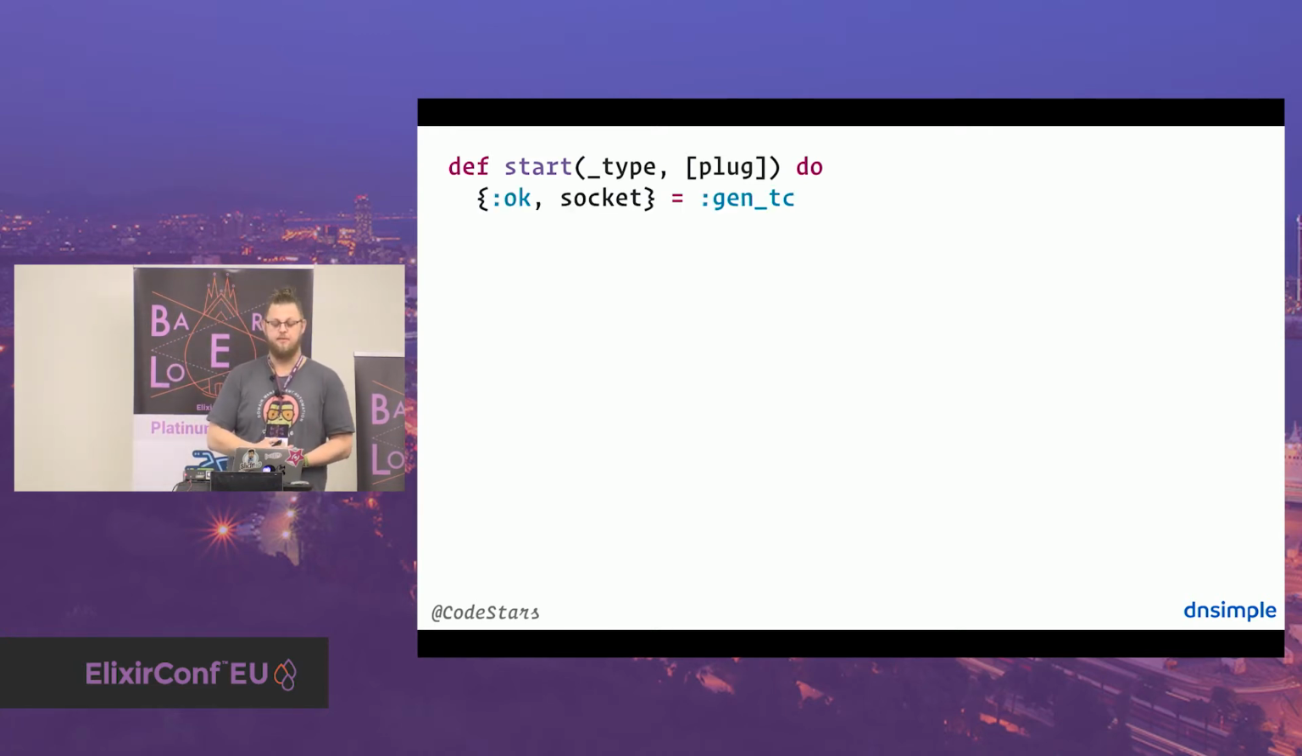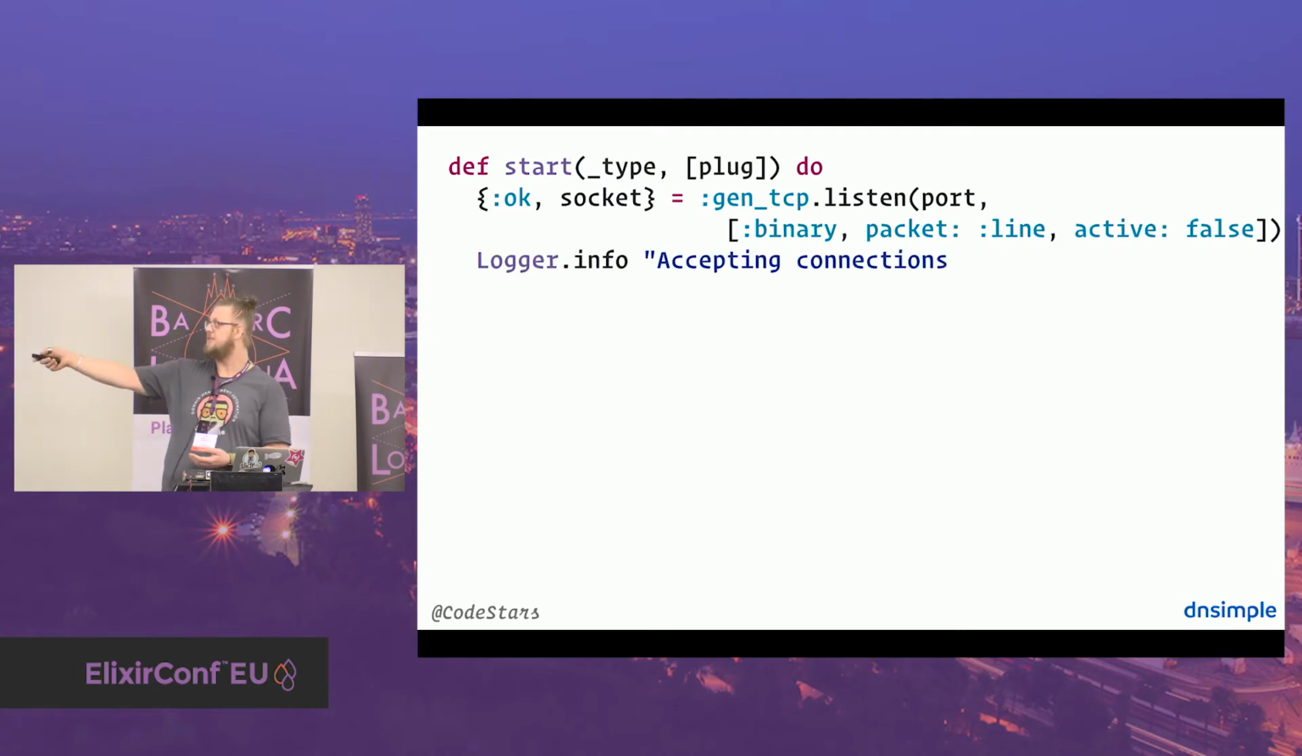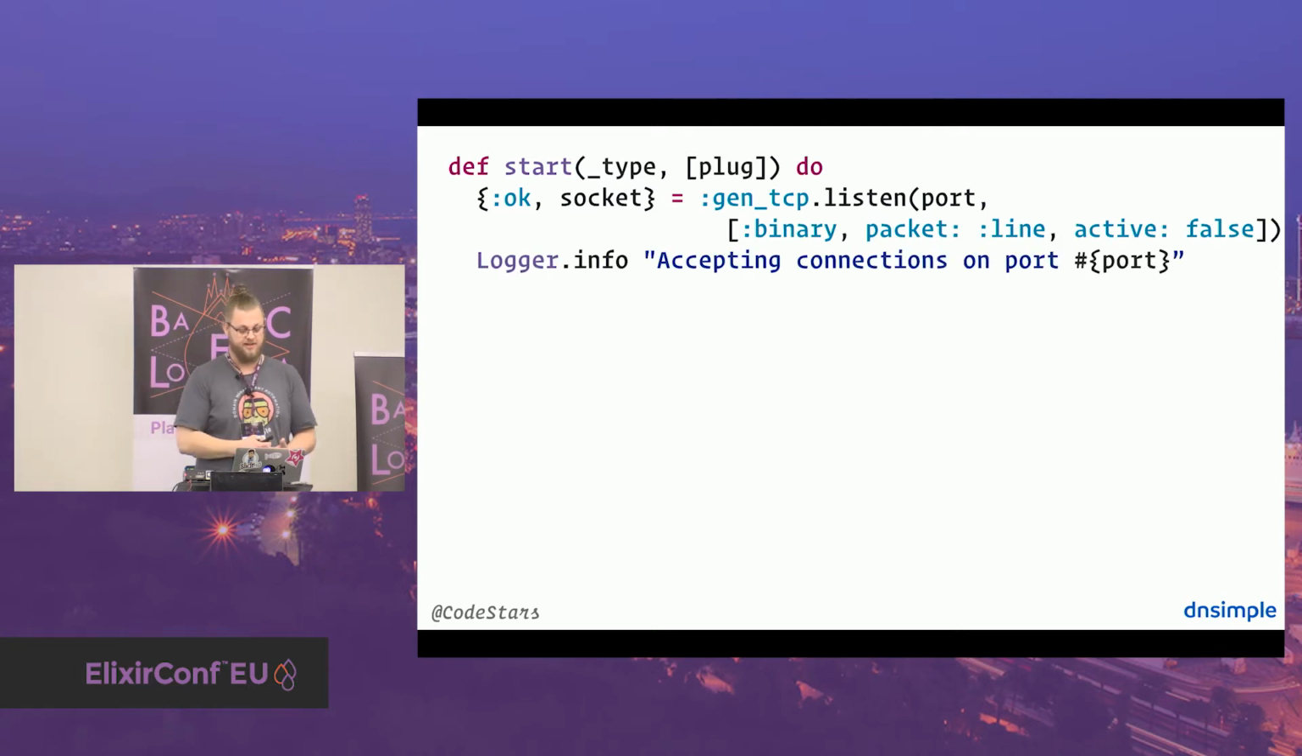First thing we do is we open a TCP socket on a specific port. The port is magically appearing in here. And the options I'm passing here is binary, to receive data as actual binaries instead of character lists. Then we have packet: :line that tells :gen_tcp to return data line by line rather than packet by packet. And also active: false tells :gen_tcp to block on :gen_tcp.recv until data is available. And then we log the line that the server is now running.